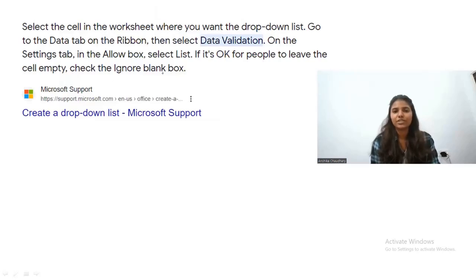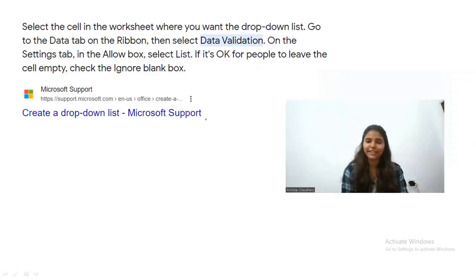Select the cell in the worksheet where you want the drop down list. Go to the Data tab on the ribbon, then select Data Validation. On the Settings tab in the Allow box, select List. If it is okay for people to leave the cell empty, check the Ignore blank box. Alright, so this is the complete explanation for the previous question. So let's move on to the next question.